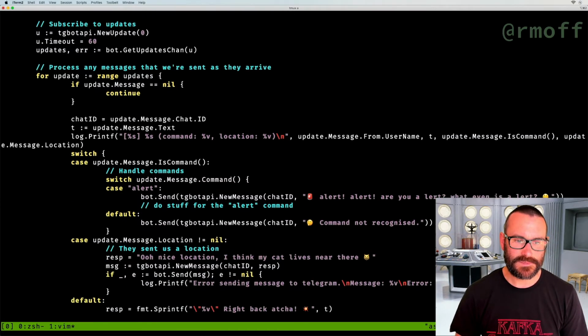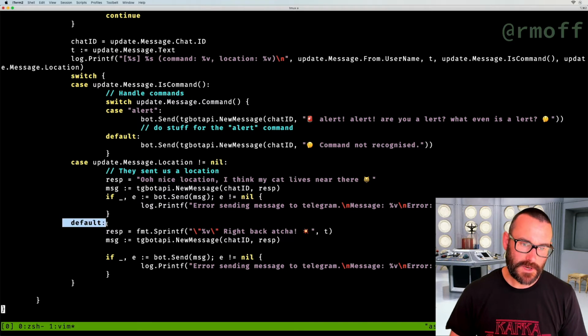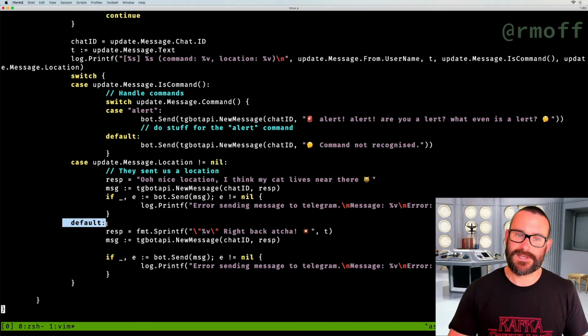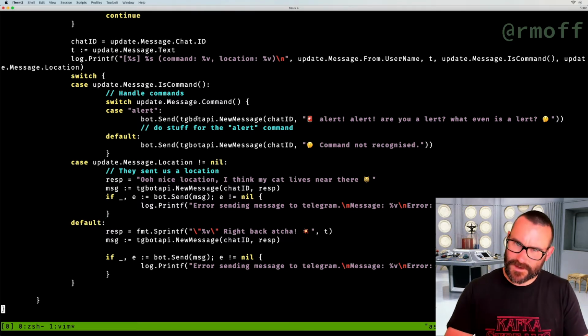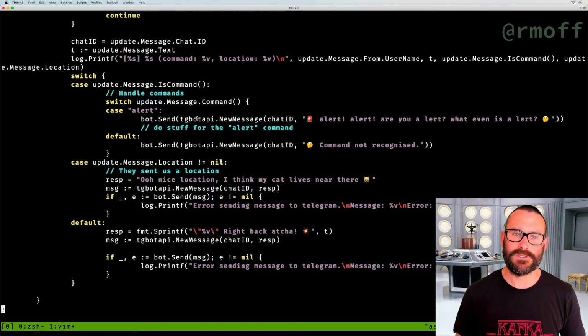And then as each one comes in, we look at what kind of thing it was that's been sent to us. Have they sent us a command? Have they sent us their location? Or we're going to assume if it's neither of those things, it's just some text. And then in each of these, we've just got a bit of dummy code which just says, oh, well, it was an update, it was a location, and whatever.